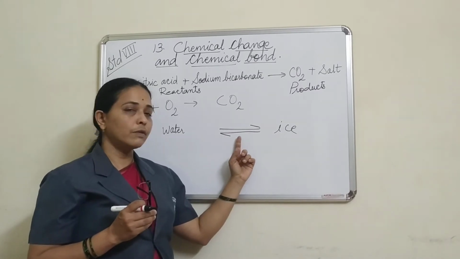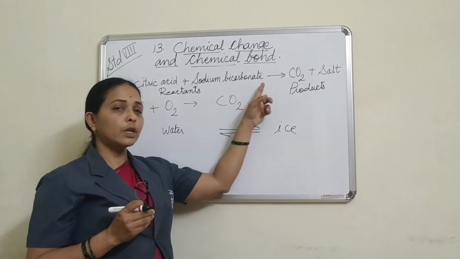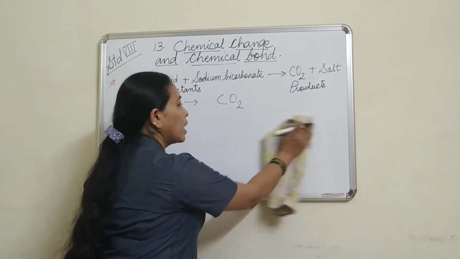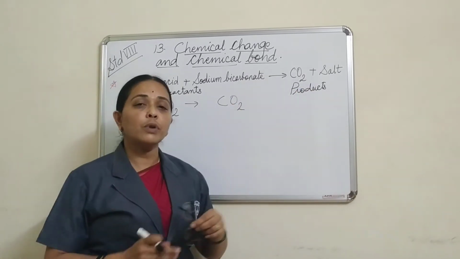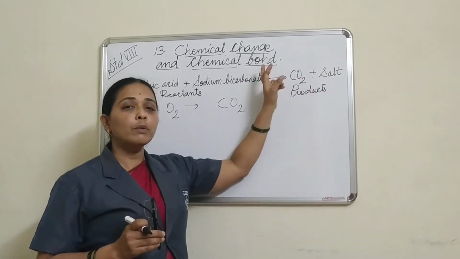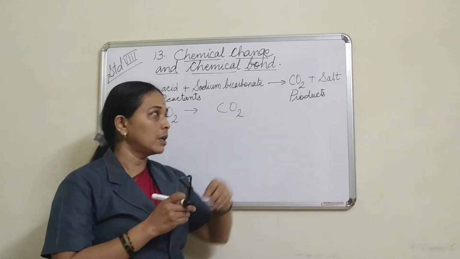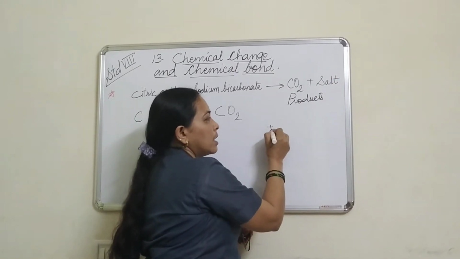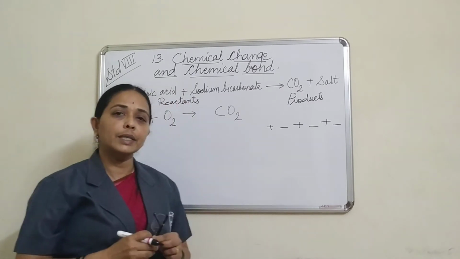This is the reversible change. So for that we have to show the arrow this way. So this is the physical change. But a chemical change is never reversible. So we show the arrow on only one side, that is towards the products. Products can be formed one, products can be formed two, or products can be formed many. So if there are many products, we keep on writing a plus sign, okay, and keep on writing the products.